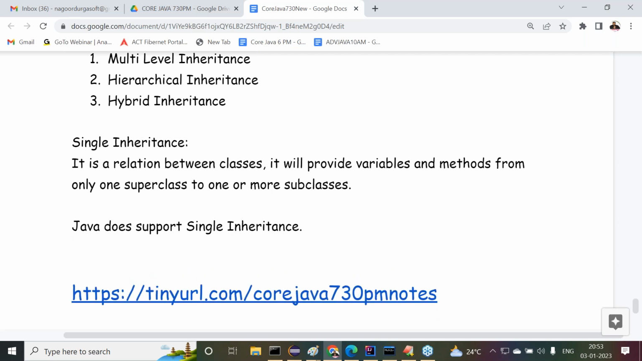Okay. All right, so then how are we able to represent this single inheritance diagrammatically? How is it possible to represent this single inheritance diagrammatically? Observe carefully.